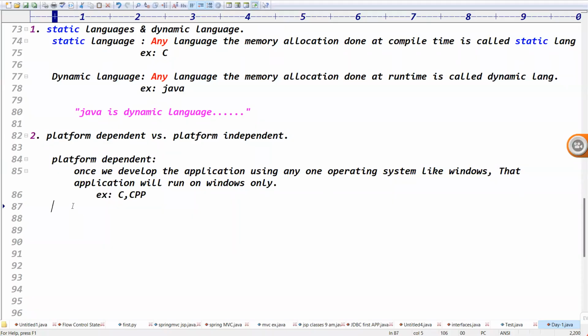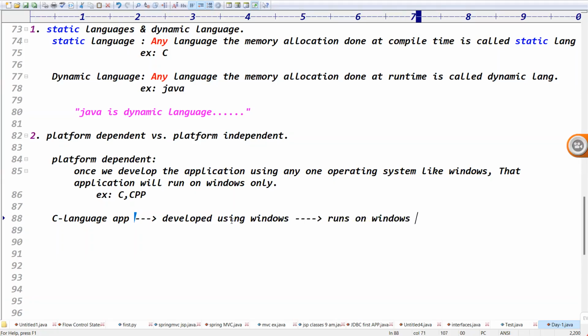Exactly. If we take a C language application developed in my company using Windows, it runs on Windows only, right? Likewise, a CPP language application developed using Windows runs on Windows only.